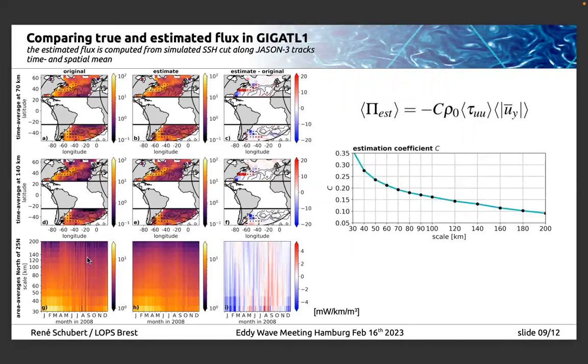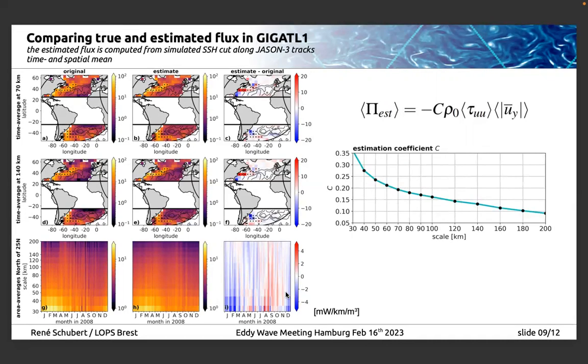If we look at the area averages, we can see that the estimate also reproduces the strong inverse cascade maximum in spring and the shift to larger scales afterwards. We only have some underestimation at the very small scales in winter and a bit of overestimation in summer.